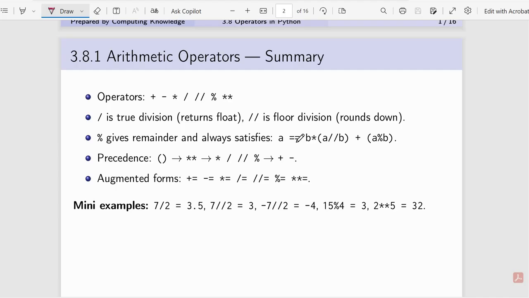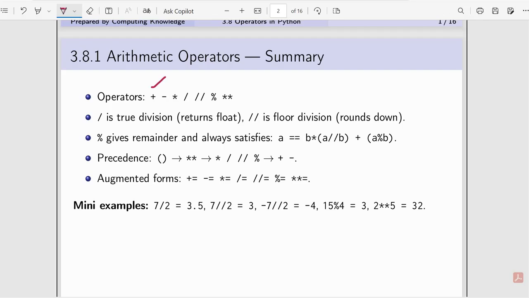Number one is arithmetic operators. What are arithmetic operators? Arithmetic operators include plus, minus, multiplication, division, integral operator, mod operator meaning remainder operator, and exponential operator.